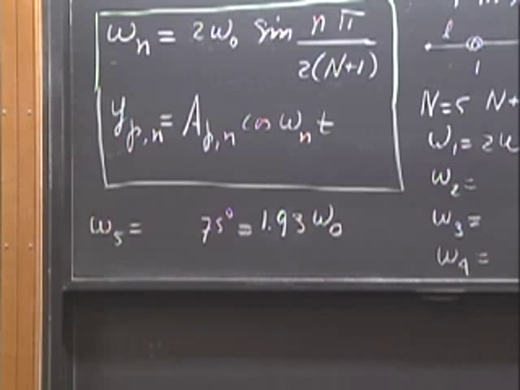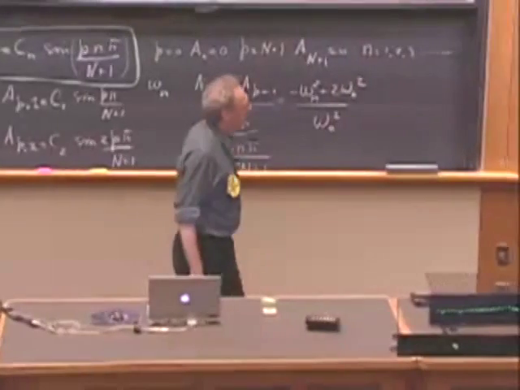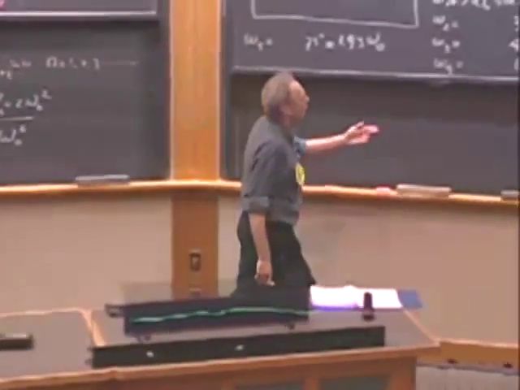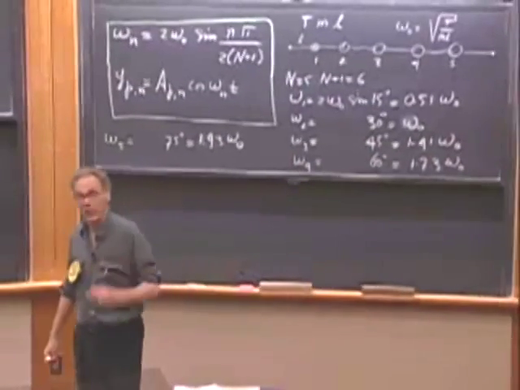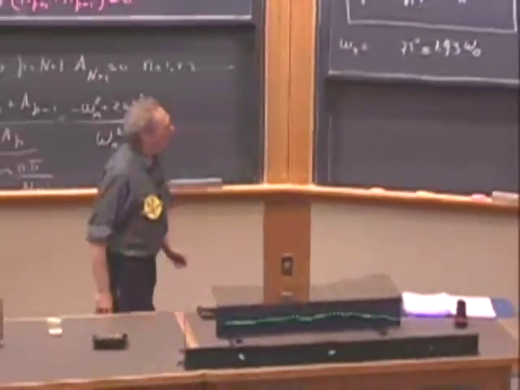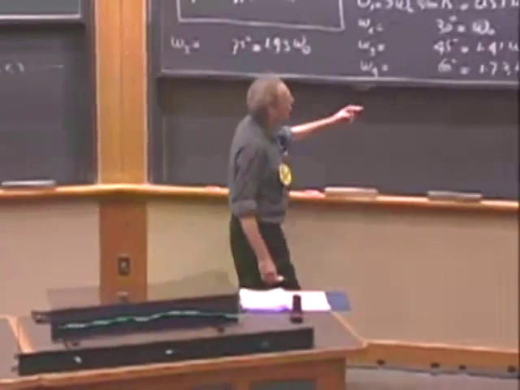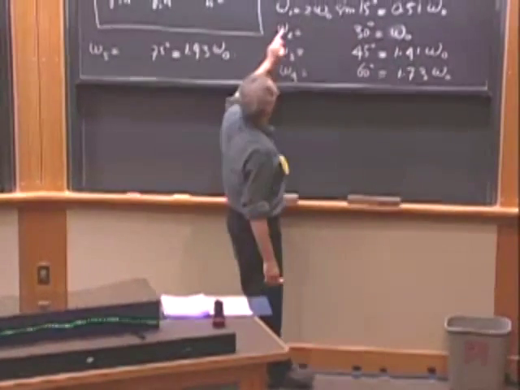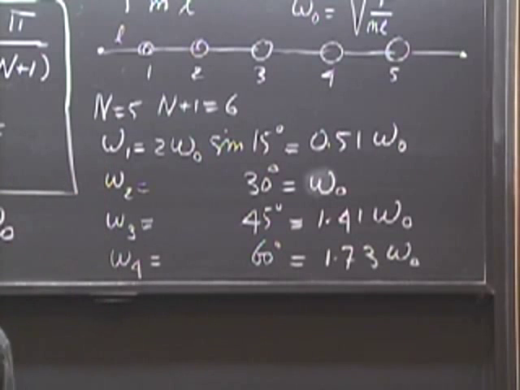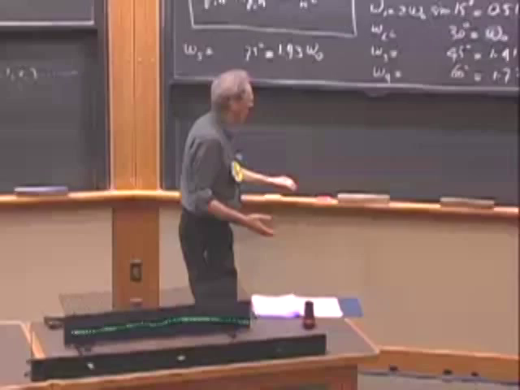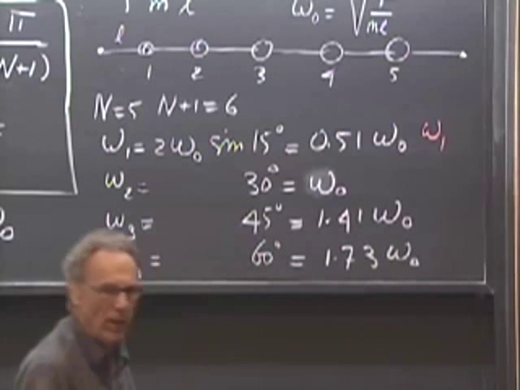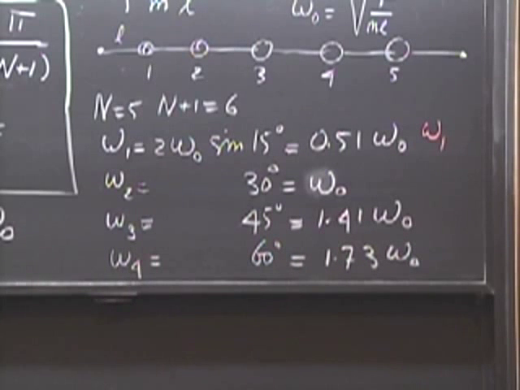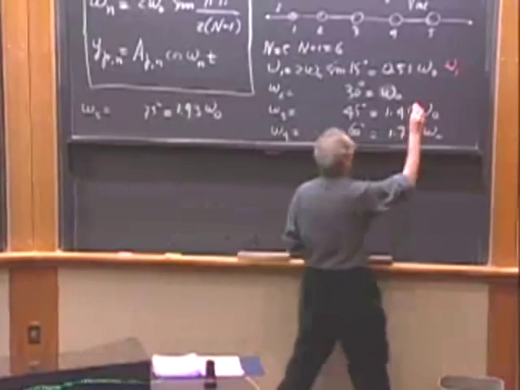What I want to concentrate on, because that's part of the demonstration, is not so much the meaning of omega 0. It's just some arbitrary thing that I have called omega 0. But I want to concentrate with you on the ratios of the higher frequencies to the lowest one. And so I call the lowest one omega 1. If that one is omega 1, then the next one is 1.93 omega 1.